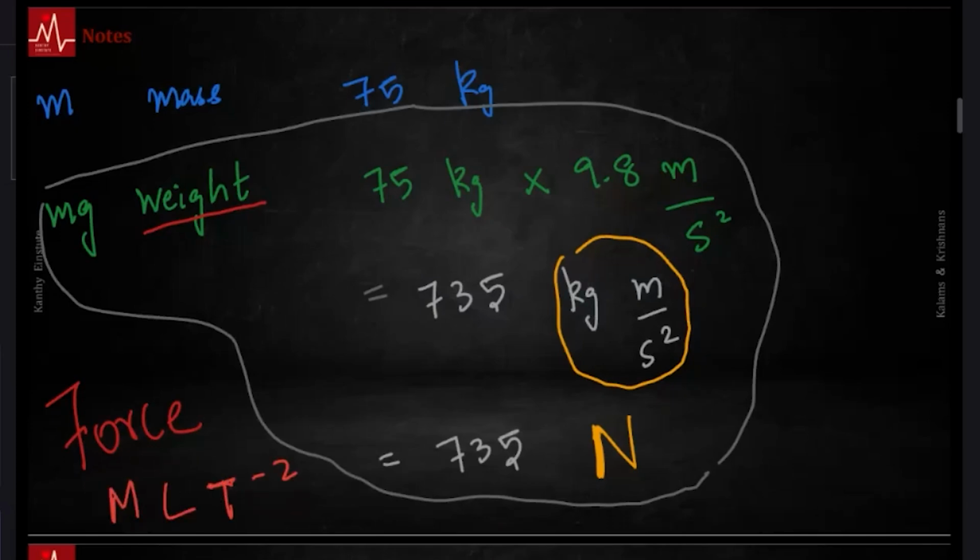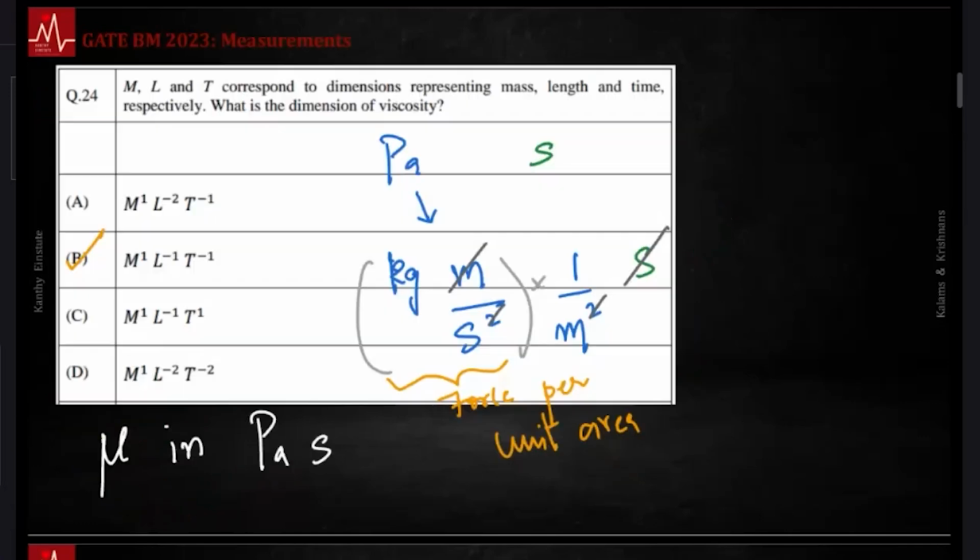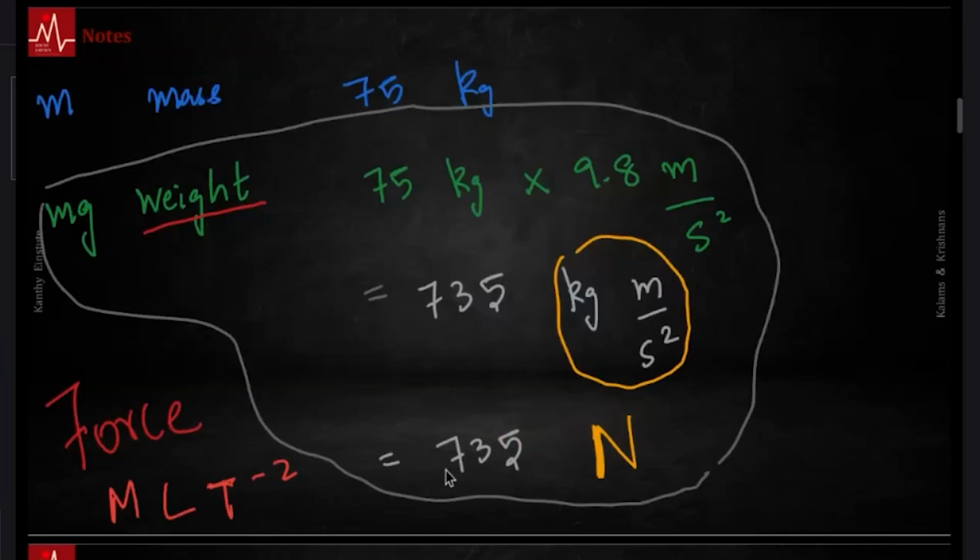Now, if we go here, notice I took that force per unit area, so I divided by 1 more meter square to get the unit of pressure, multiplied by second, and that resulted in this unit. So question number 1: when should I use mg and when should I use m? For all force calculations, use mg. You'll be using m in, let's say, moment of inertia calculations, mr square.